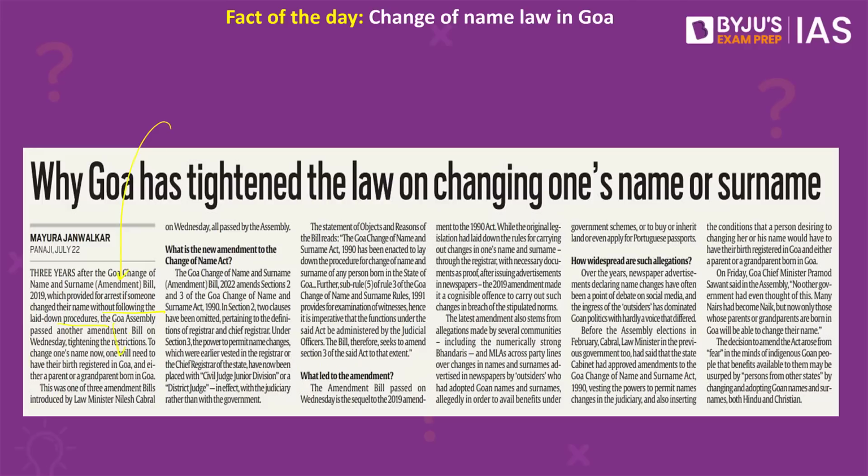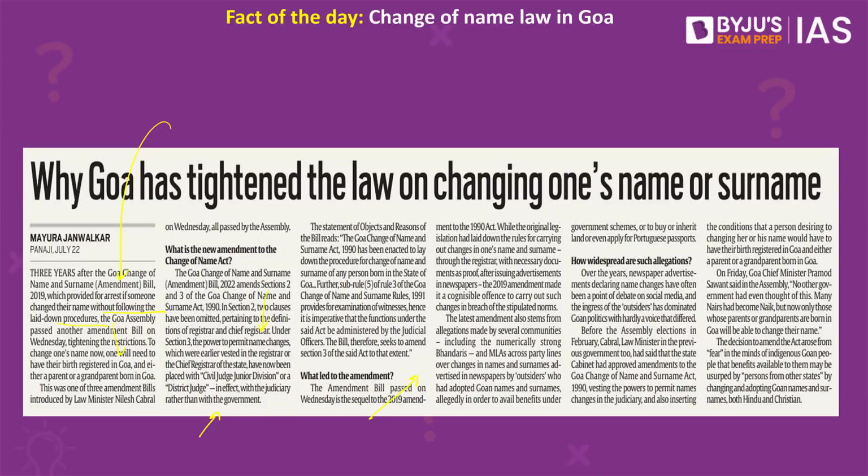Not just this, now the power to permit the name changes, which were earlier given to registrar or the chief registrar of the state, have now been given to civil judge junior division or a district judge, meaning that now judiciary will have the power and not the government. Now, why was there a need to do that? There were many allegations that people just are changing their names or surnames just by advertising in the newspapers.